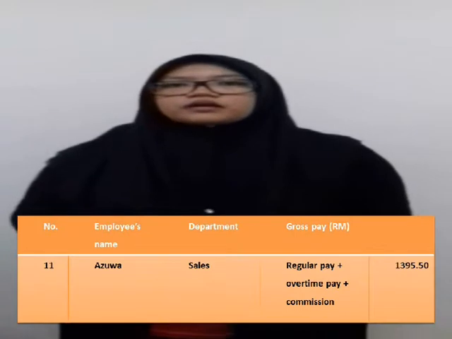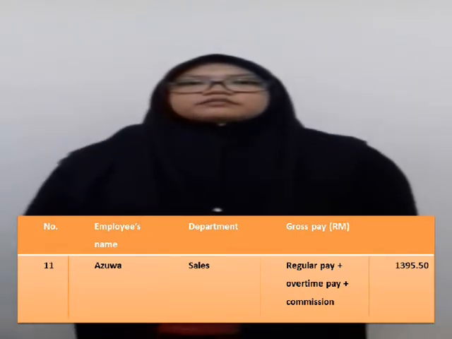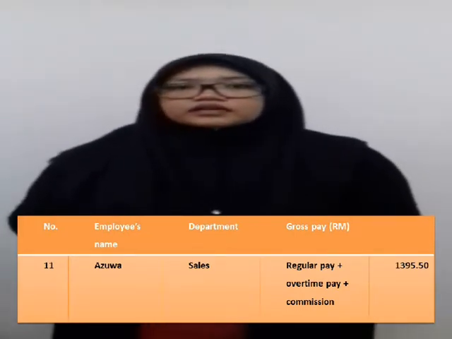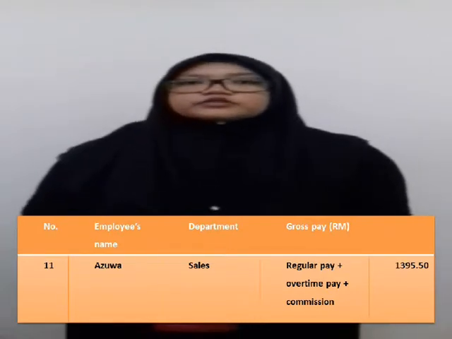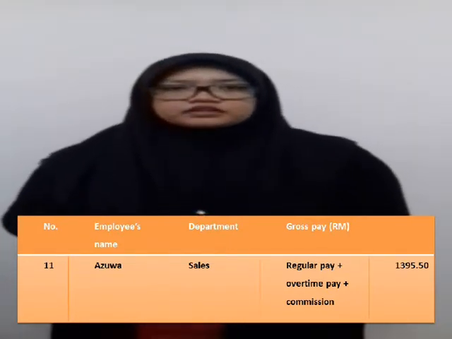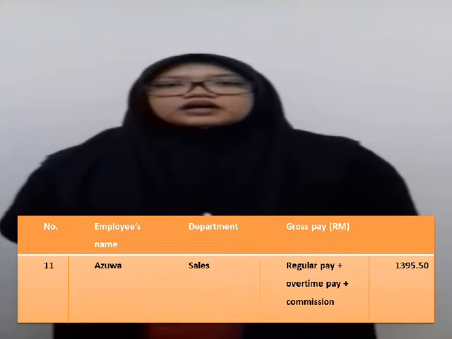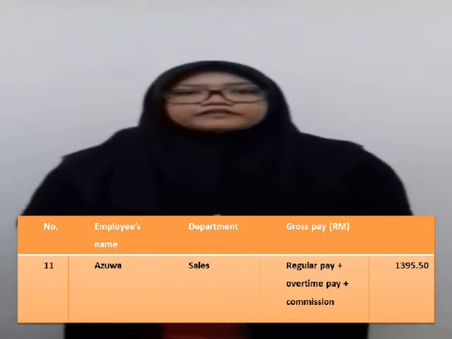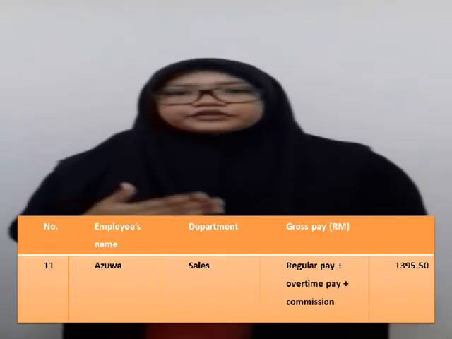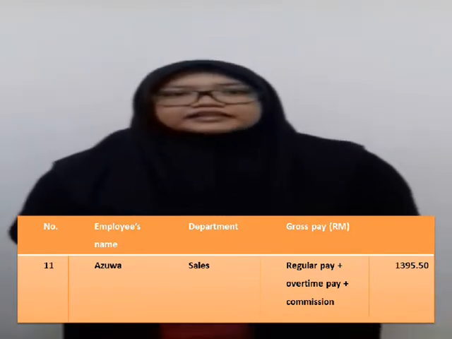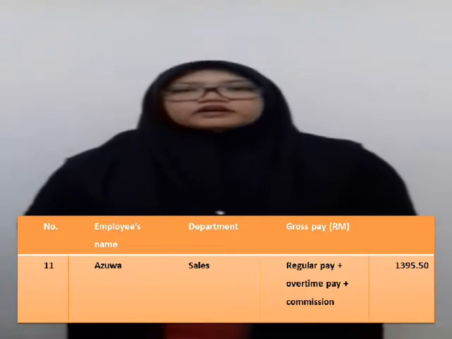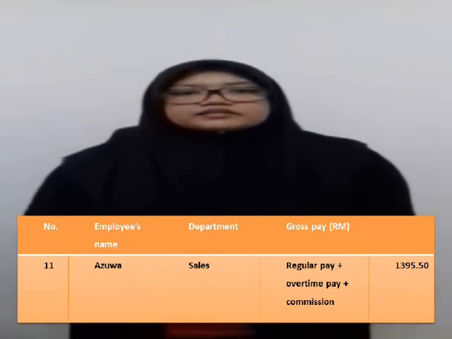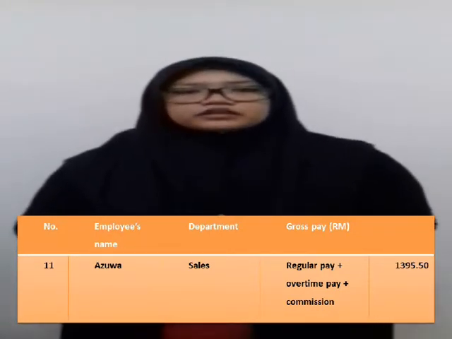Lastly is the gross pay. Gross pay is a set amount paid plus an additional amount based on sales. The formula is gross pay is equal to salary plus the commission. For example, Azwa, as a salesperson in GTG supermarket, has 520 ringgit for her regular pay, 195 ringgit and 50 cent for her overtime pay, and 700 ringgit for her commission.